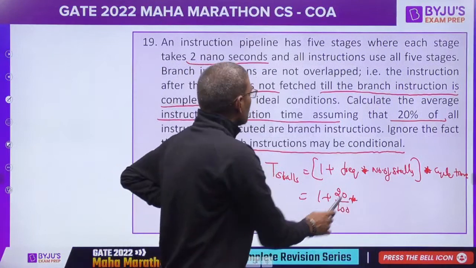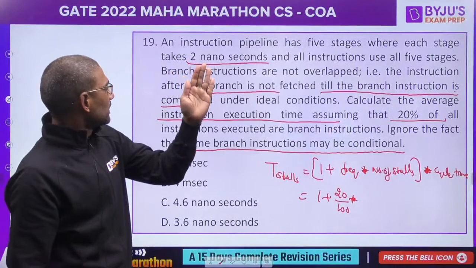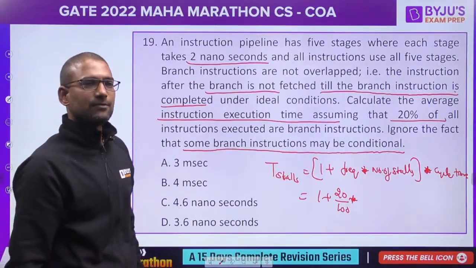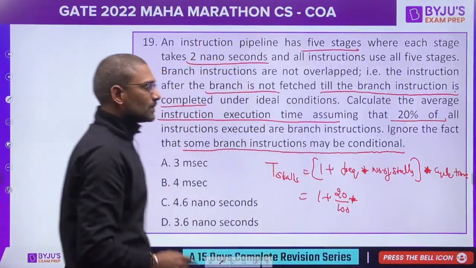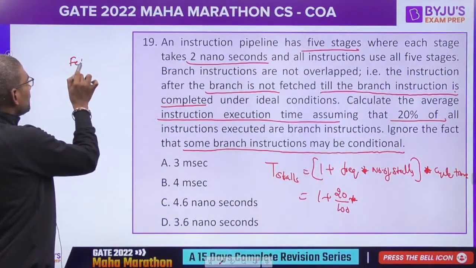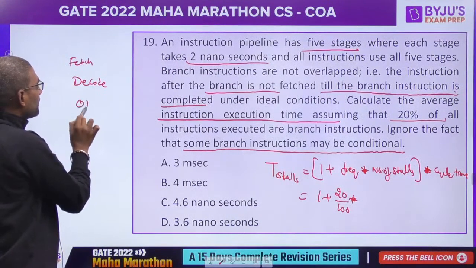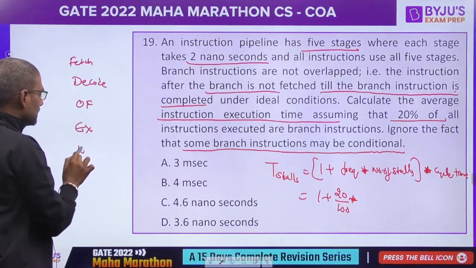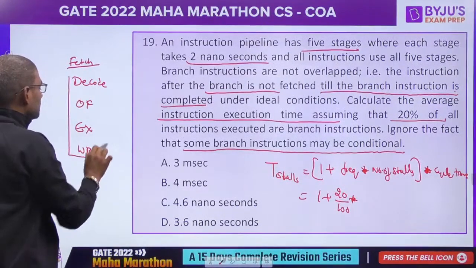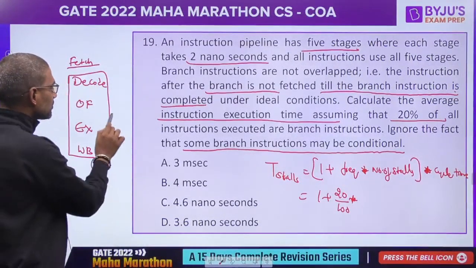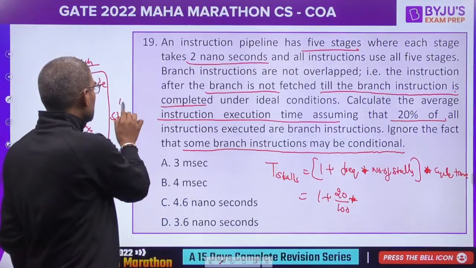So once the branch instruction is fetched, how many cycles do we have further? It is given 5 stages. So after fetch we have 4 more stages. Let them be decode, operand fetch, execution, write back or memory. So once the fetch is done, the next 4 would be stalls. So the number of cycles the stall preserve, you can say, is 4.